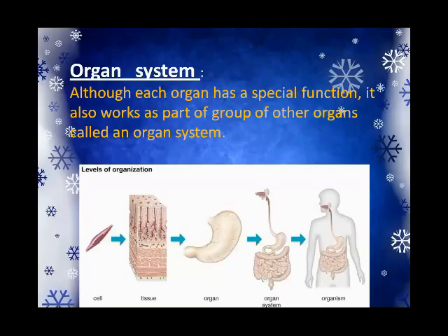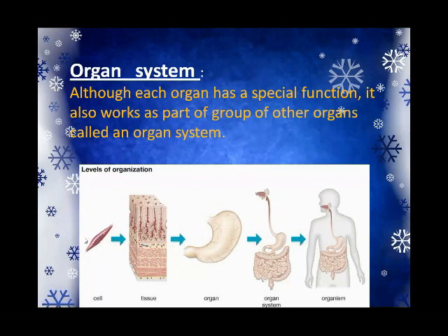We are discussing the organ level of organization. Although each organ has a special function, it also works as part of a group of other organs called an organ system.